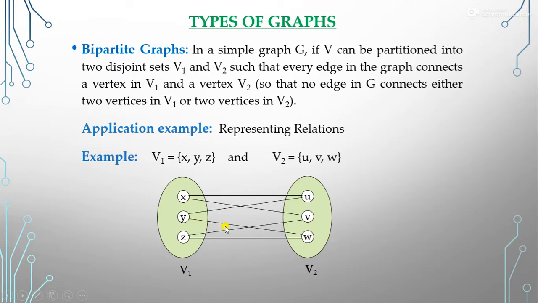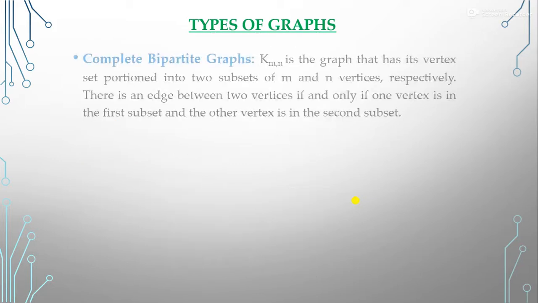So if we can separate the vertices of the whole graph into two parts, two sets like that, in which we have vertices which are not connected to each other, but they are connected to the other set's vertices, then this type of graph is the bipartite graph. So I think with the help of the example you have it clear.